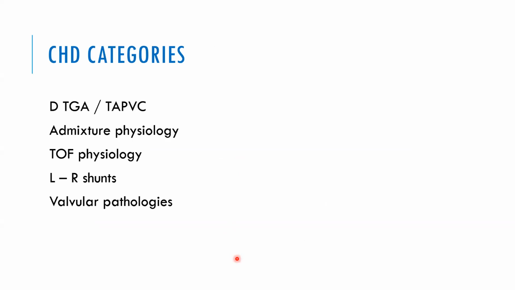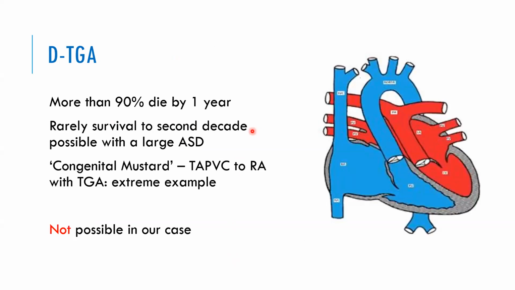Now, how do we categorize congenital heart disease? DTGA and TAPVC form a very severe form of congenital heart disease. Then there are admixture physiology, top physiology, left-to-right shunts, and valvular pathologies. In DTGA, more than 90% die by 1 year.